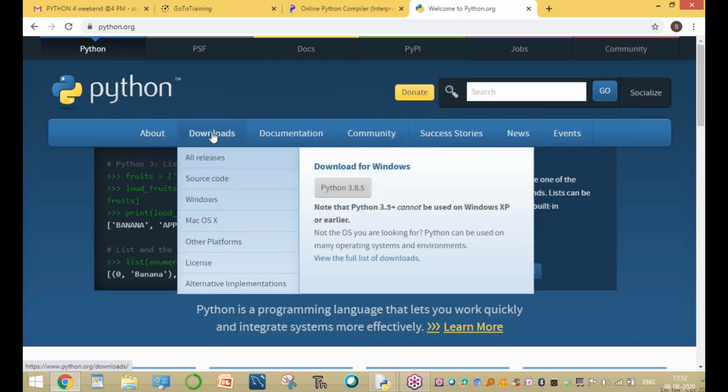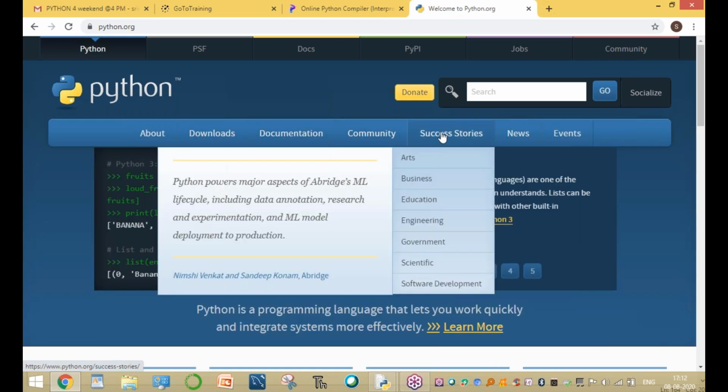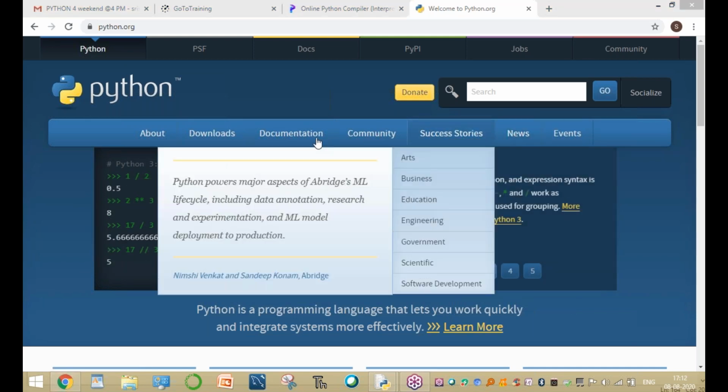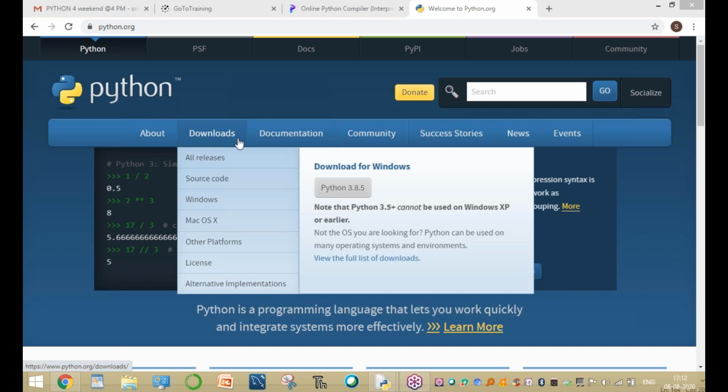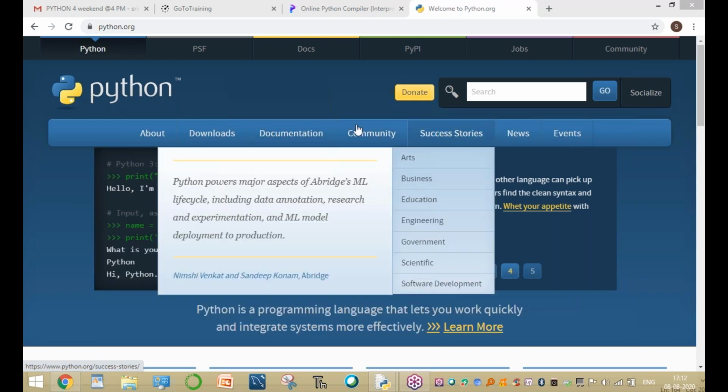The second one is downloads. The third one is documentation, then community, success stories, news, and events. First install the software and then read the documentation. Documentation means a number of books and essays. All these are available in the documentation part, and also the FAQs and interview questions.